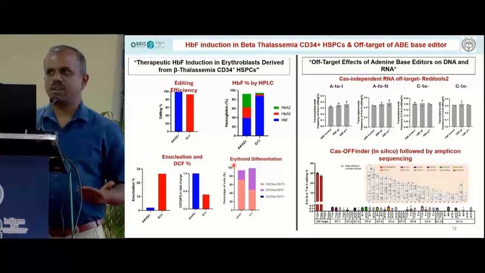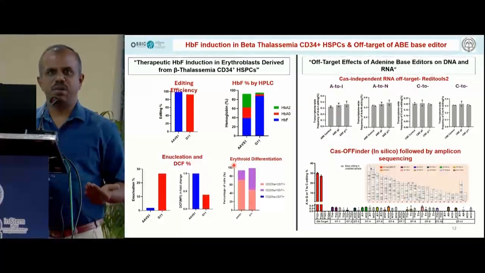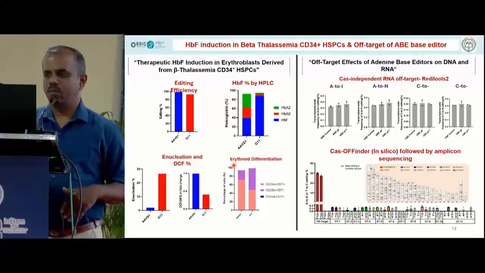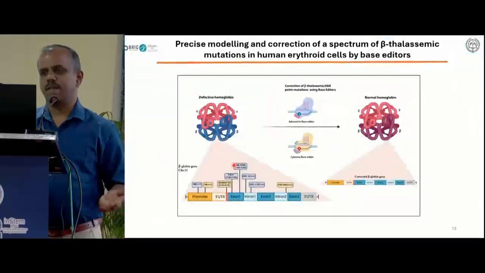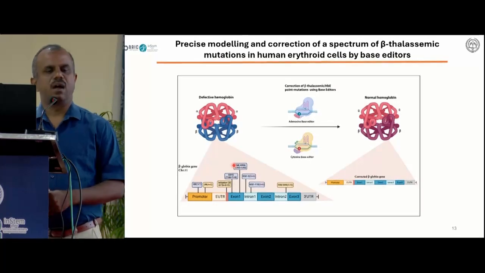And next, we also looked at the off-target effects, both Cas9 dependent and Cas9 independent, and in both cases we didn't see much off-target in both the regions. So this is for the gamma globin activation.